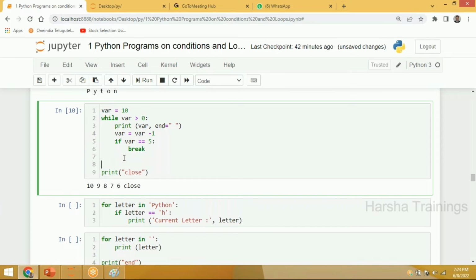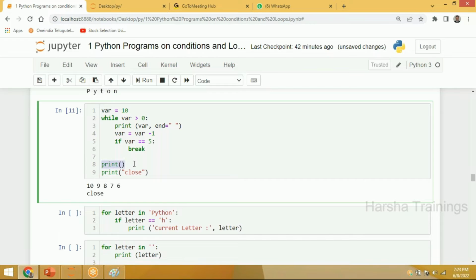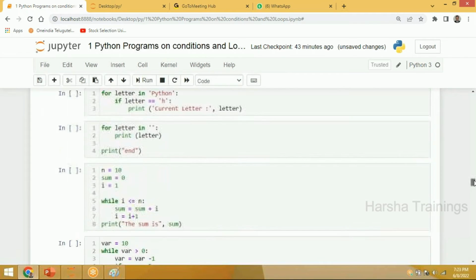Okay, sir. If I want to create a next statement, if you give a simple print without any data, it will go to the next statement. Okay, na? Is it okay for you? Okay, sir. Yeah. Now I want output from you.